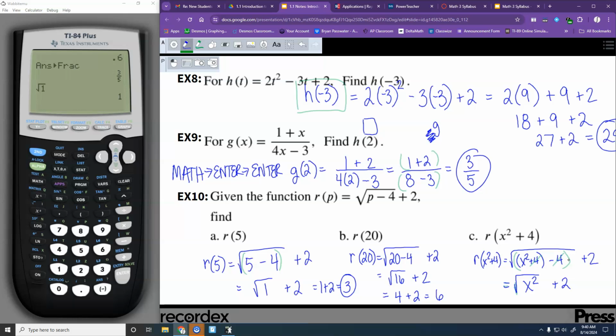What happens with square root of x squared? I think I heard somebody say just x. Squares and square roots are the inverses of each other. They undo each other, right? So if I have the square root of x squared, that undoes each other, and you just get x plus 2. But you can't really do anything else with that because it won't simplify any further, so that will be your answer. That's a little bit of a stretch, a little bit harder. You didn't do that in Math 1. That's Math 3 stuff that we'll see. Okay?